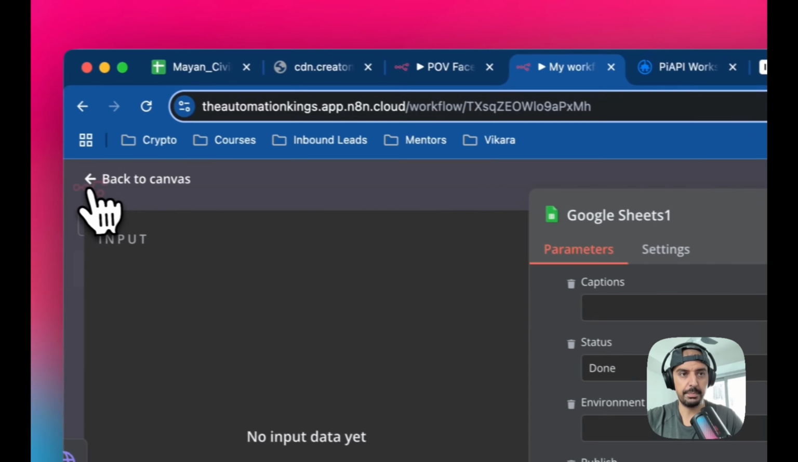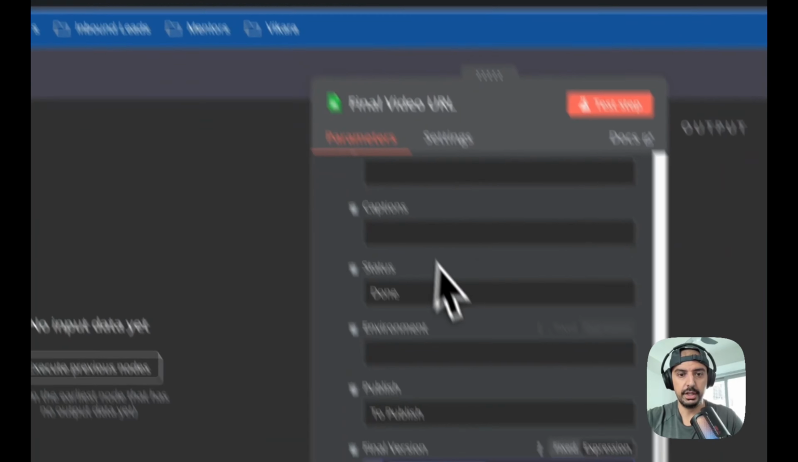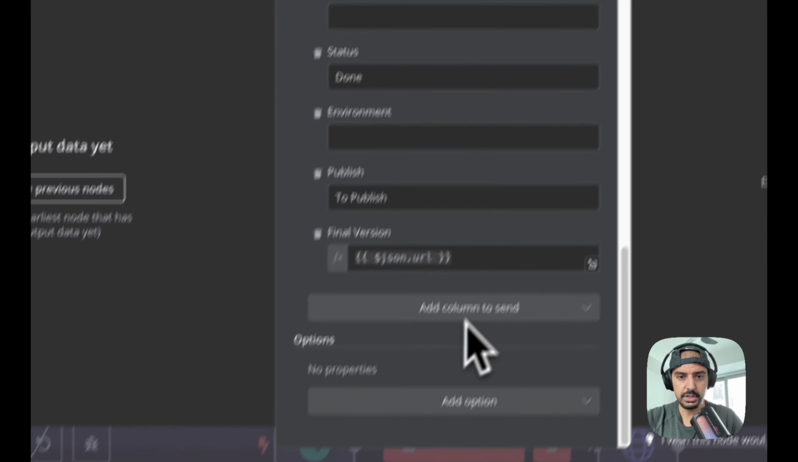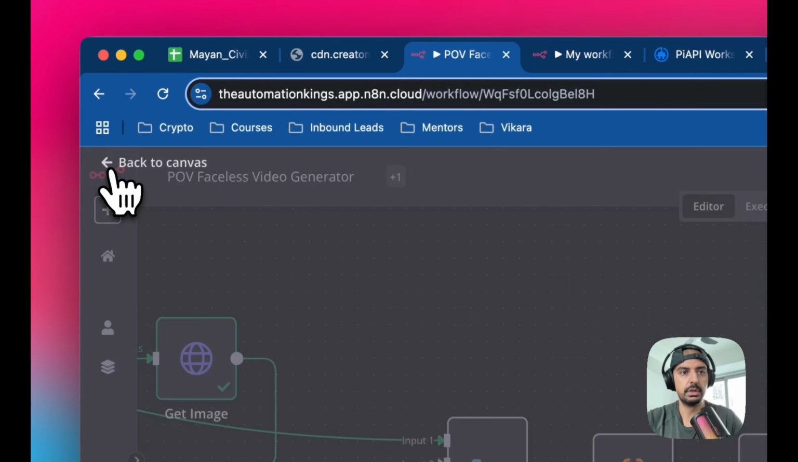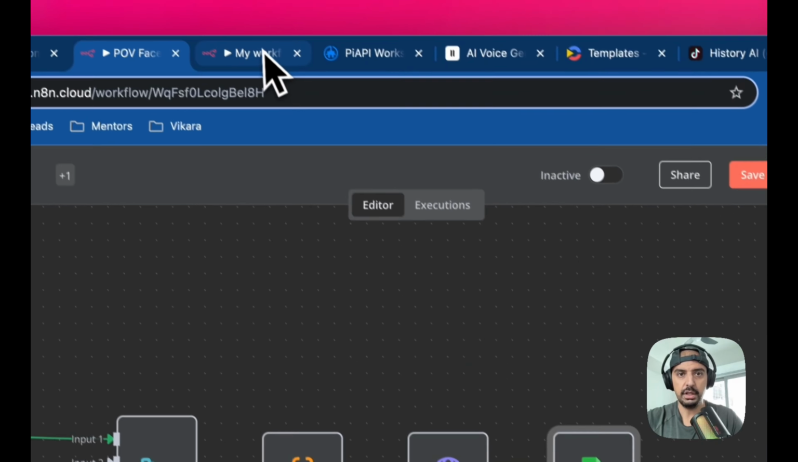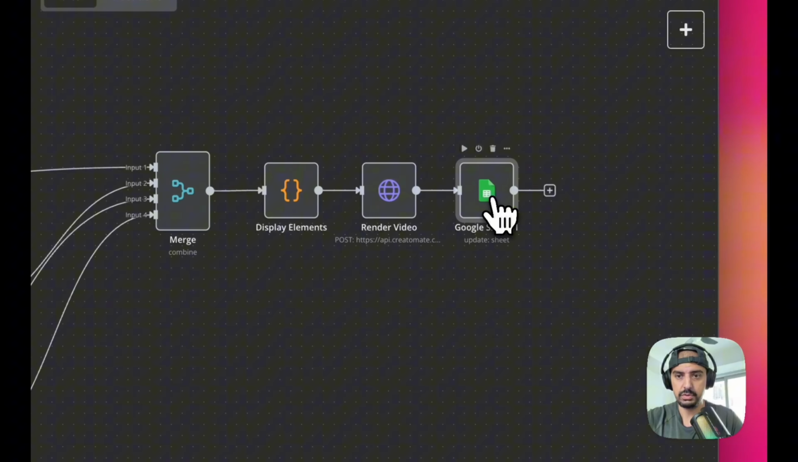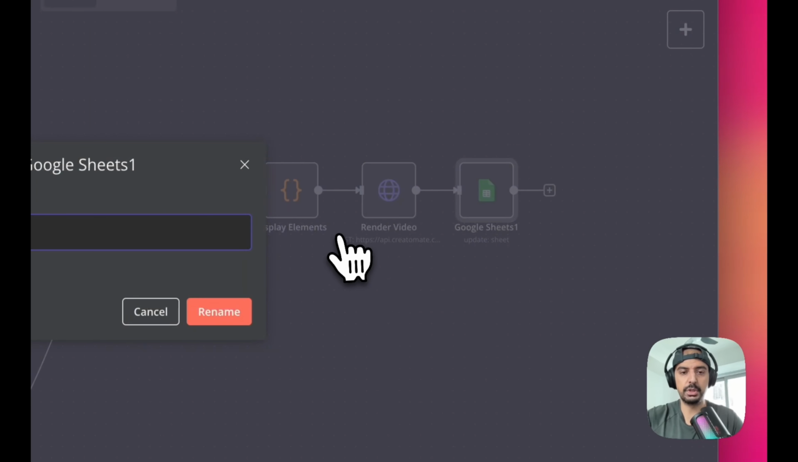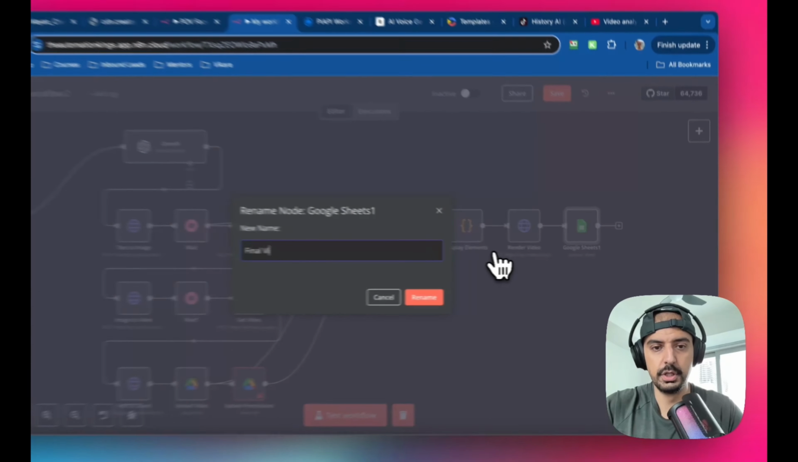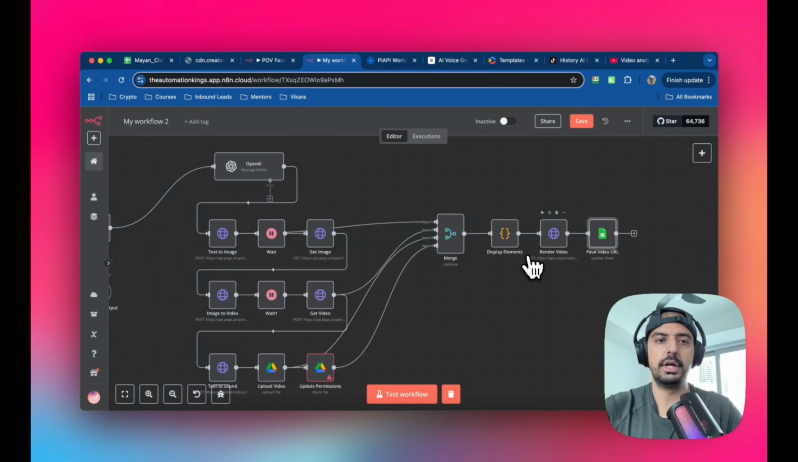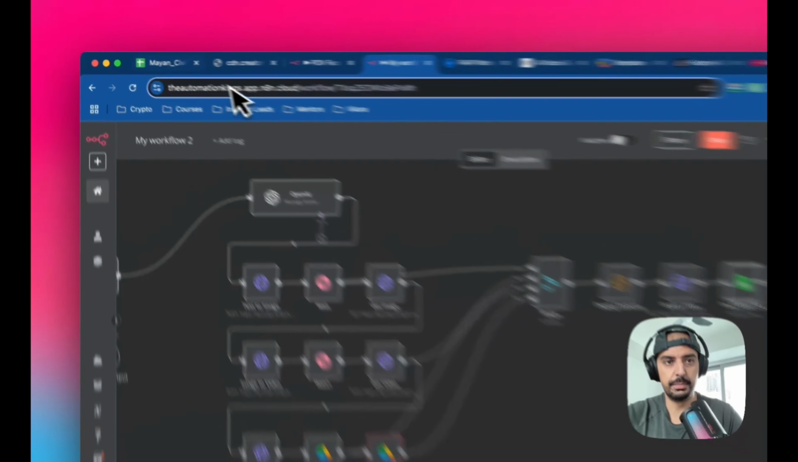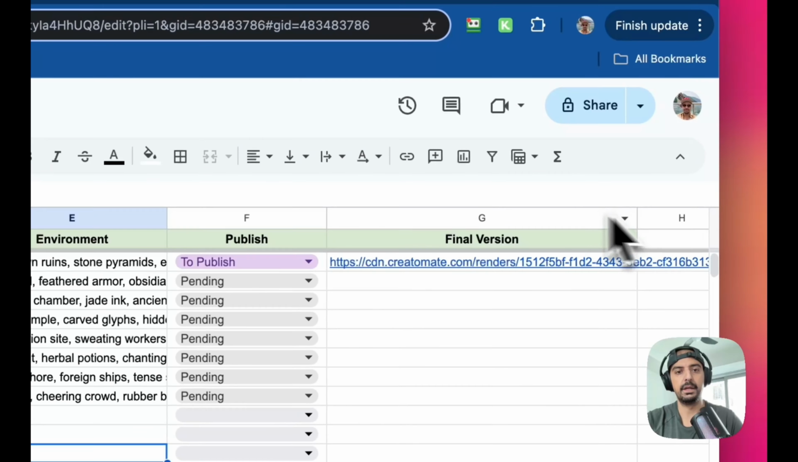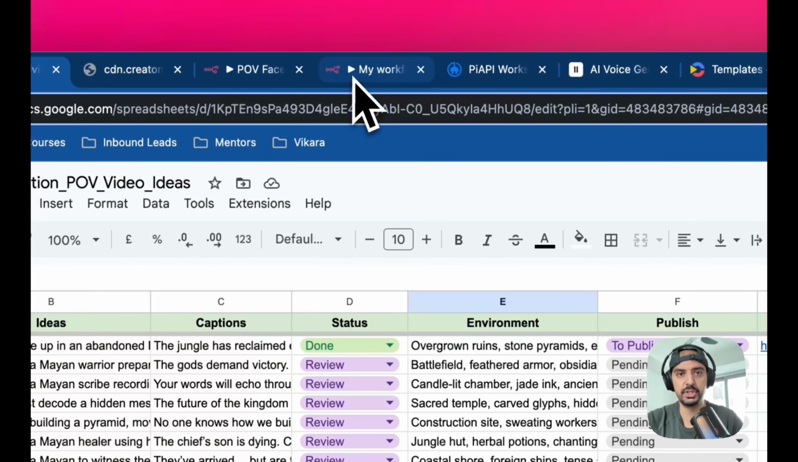And again, test a step, and then that should be it. There's nothing else here. Just remember to rename it. So we're going to call it final video URL, and this node is going to update this column here. And that's basically it. That's most of the automation done.